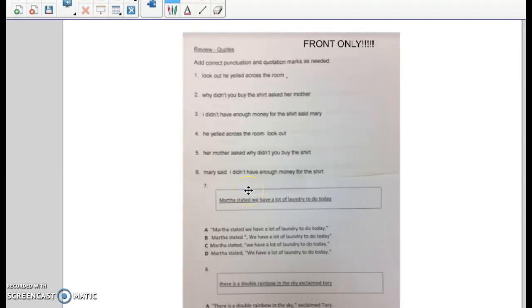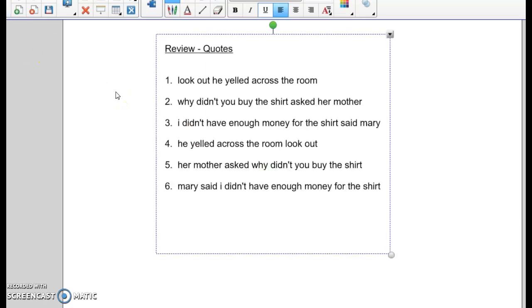All right, so it's time to check your review on quotes from yesterday. You should already have it completed in pencil, so you need a checking pen. Yours looks like this. I retyped mine so that I would have room to do things.